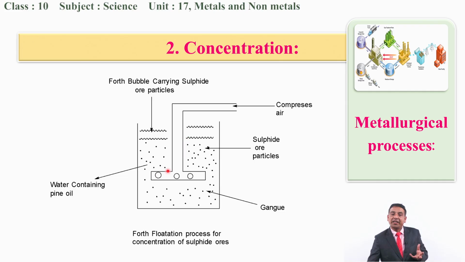When air blows here, obviously a froth will come upward. If the impurities are lighter than the metal, they will come upward, and the froth which is present over this will be skimmed out. Then the heavy particles will be collected at the bottom of the container.